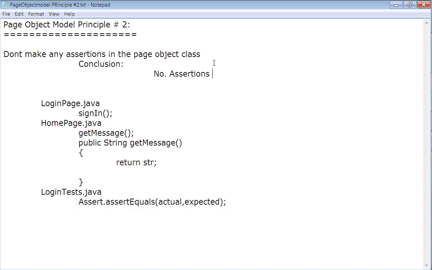Assertions are made only in the test class. So this is the conclusion.